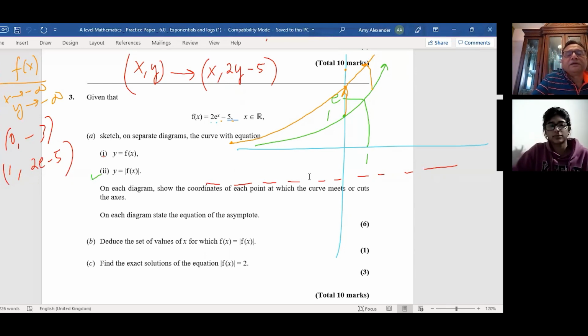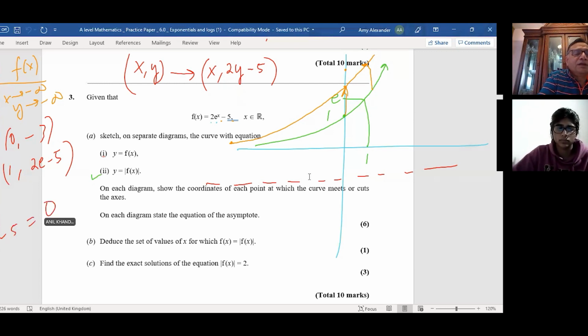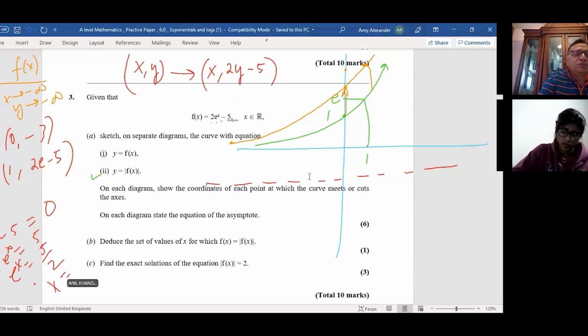And you can find your answer. You can also find the intercept of this equation. So let's reorganize this. We'll now work out when 2e to the power of x minus 5 is equal to 0. That means 2e to the power of x equals 5. e to the power of x is 5 over 2. And we take ln on both sides. Do you see that? So x equals ln of 5 over 2. Is it okay?